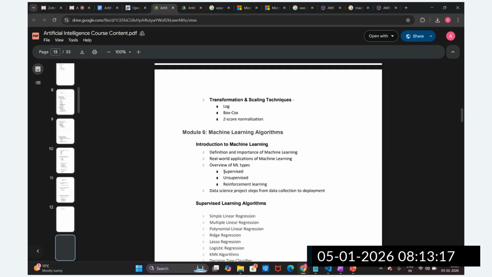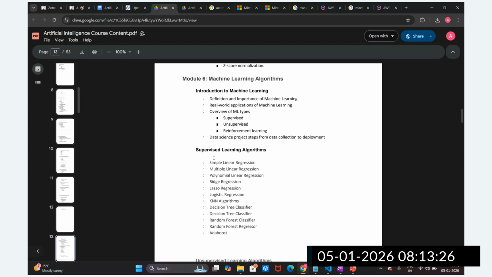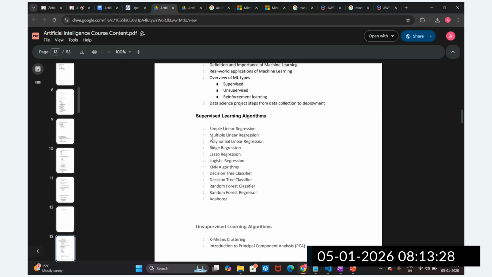And then we are going to understand the different machine learning algorithms, guys. We have supervised machine learning, unsupervised, and reinforcement learning. In supervised machine learning, these are the algorithms: simple linear regression, multiple linear regression, polynomial regression, ridge, lasso regression, logistic regression, KNN algorithm, decision tree classifier or decision tree regressor, random forest regressor, random forest classifier, AdaBoost, XGBoost, SVM, naive Bayes. These are the different algorithms we are going to cover.